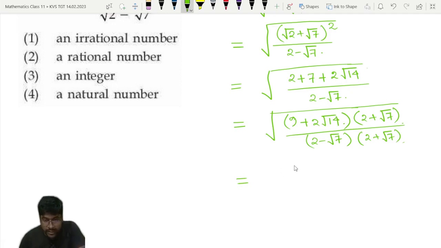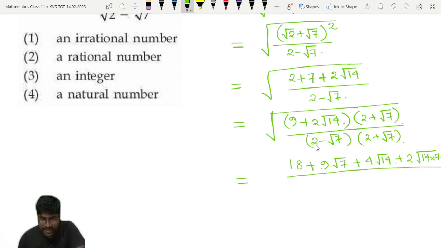In the numerator we will get 9 into 2 means 18, plus 9 root 7, plus 4 root 14, plus 2 root 14 into 7, divided by, and this is (a plus b) into (a minus b), so a square minus b square. Okay, a square minus b square.